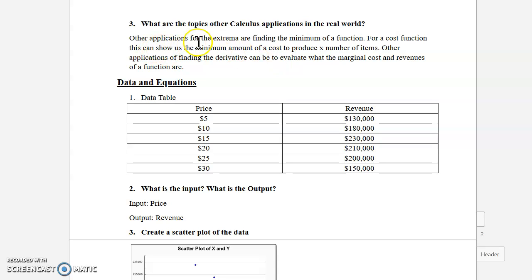What are the other calculus topics in the real world? What other applications for the extreme are finding the minimum of a function? Specifically, for a cost function, it's going to show us the minimum amount of cost to produce X number of items. Another application of finding a derivative can be to evaluate what the marginal costs and revenues of a function are.